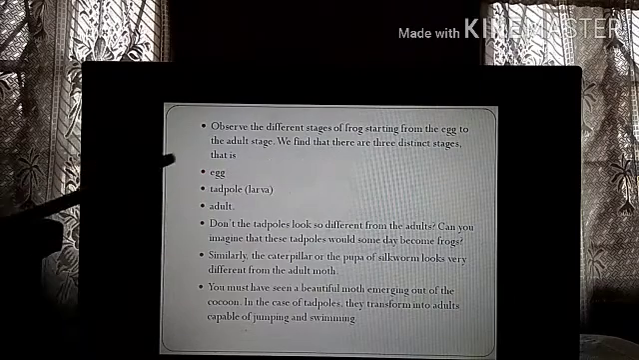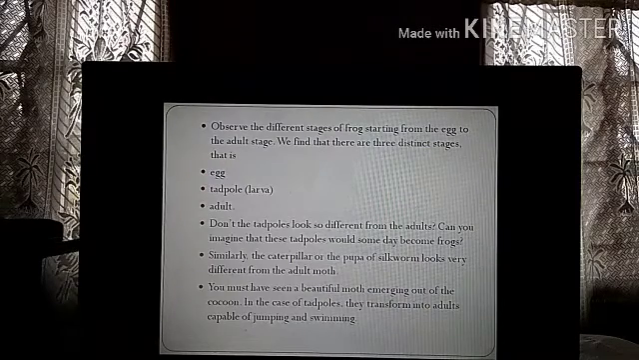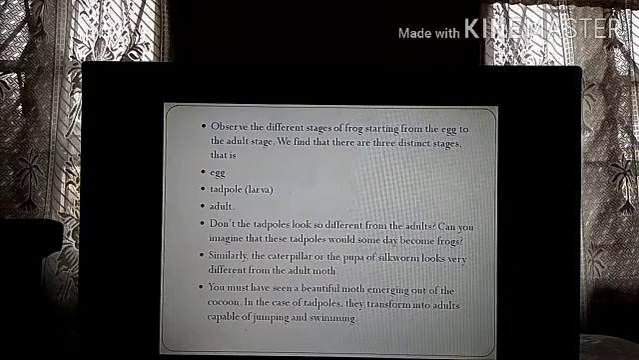We find that there are 3 distinct stages. One is the egg stage, that is after the eggs are laid. Then comes the tadpole stage. I don't know whether you have seen the tadpole. The tadpole looks exactly like a fish, but when it develops into the adult stage, the frog is completely different to look at because the size is different, the shape is different, everything is different.